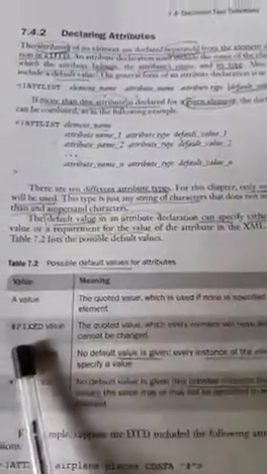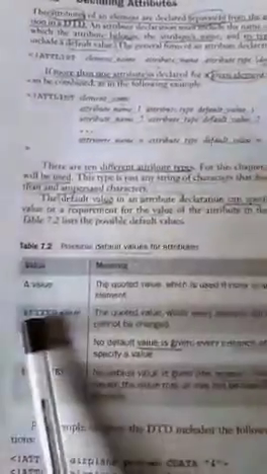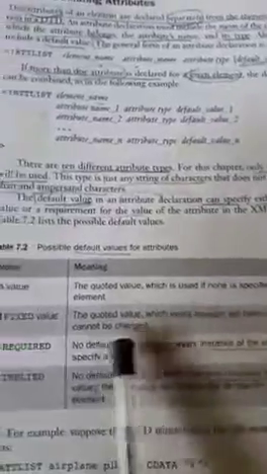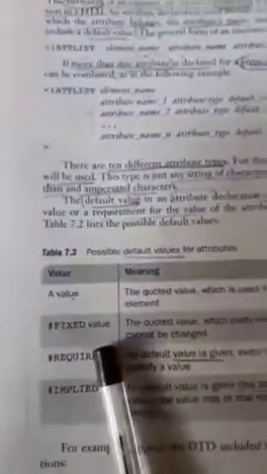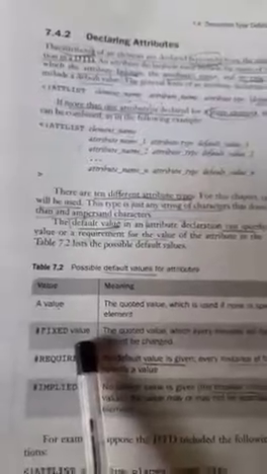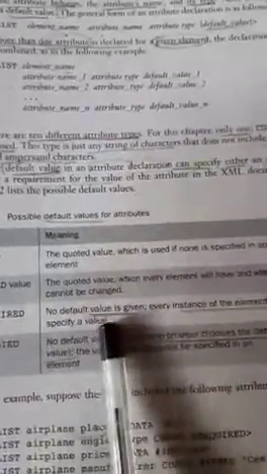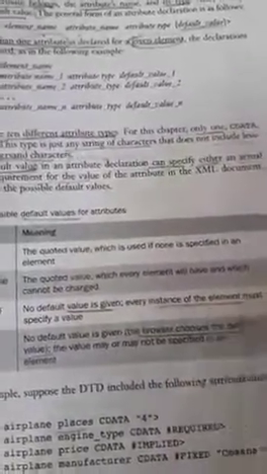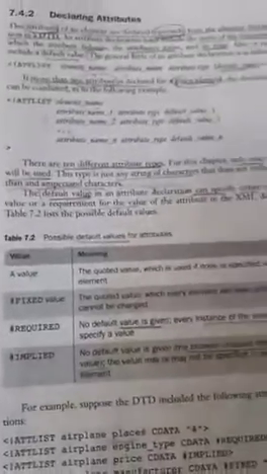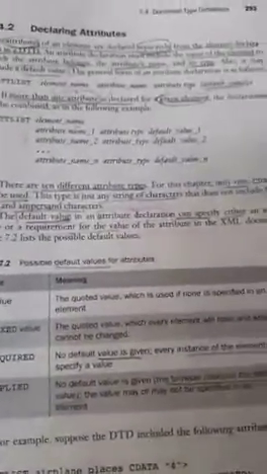The second one is fixed value. The quoted value which every element will have and which cannot be changed. Fixed value means that within the default value area, the content you give will not be changed. This is like constant values; you cannot change the value of the fixed one. The third one is #REQUIRED. No default value is given. Every instance of the element must specify a value.